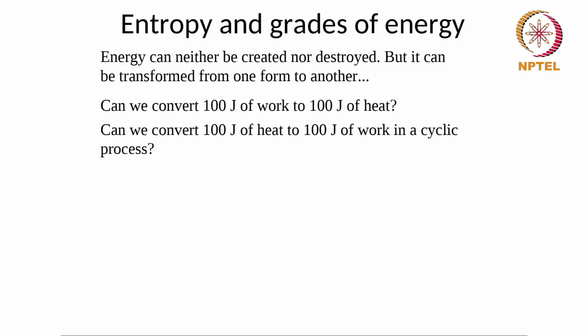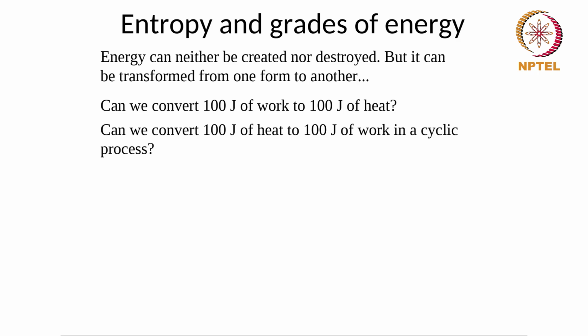So we know from the second law that this cannot be done. Because if we have 100 joules of heat and if we want to then get work out of it, what we know is that we have to reject some heat. So not all the heat is being converted to work, because some of the heat needs to be rejected as per the second law. And we saw that the maximum we can convert is based on what the Carnot engine would do, because the Carnot engine takes heat.